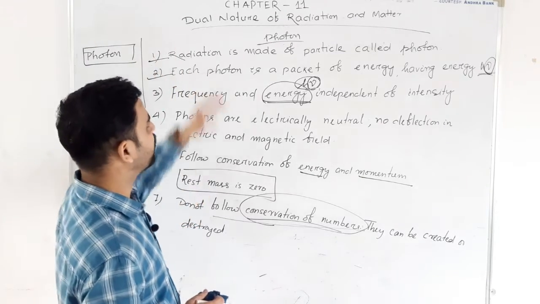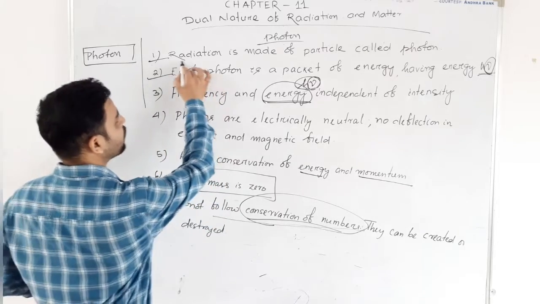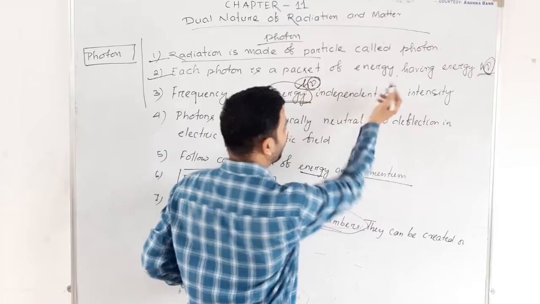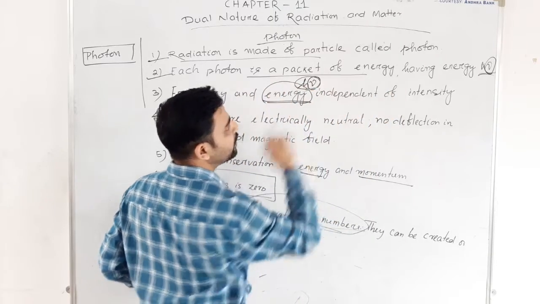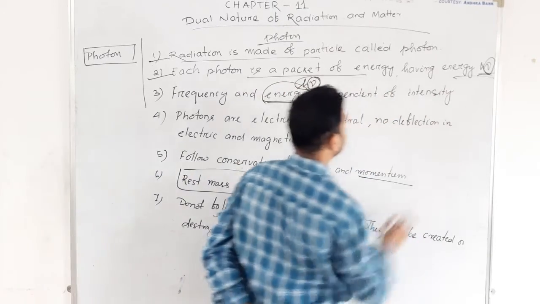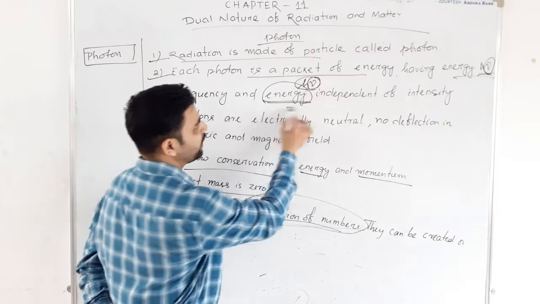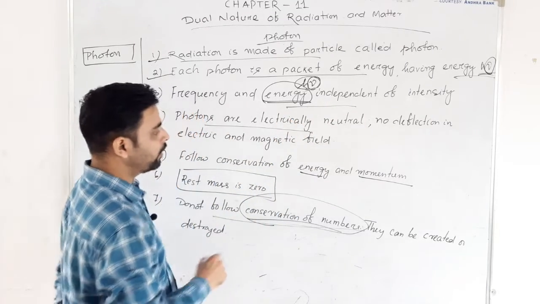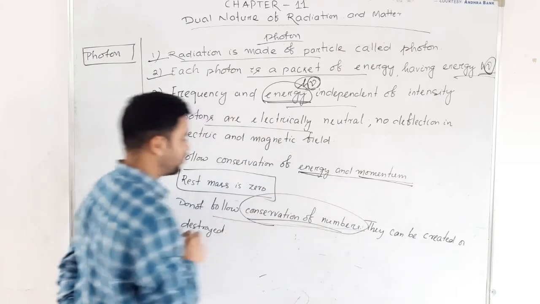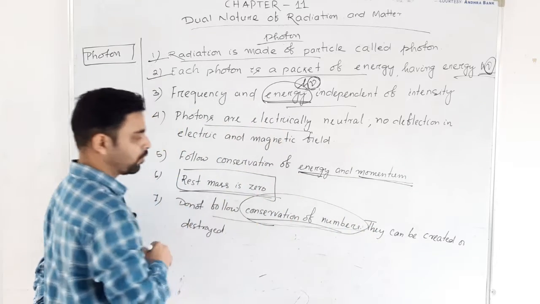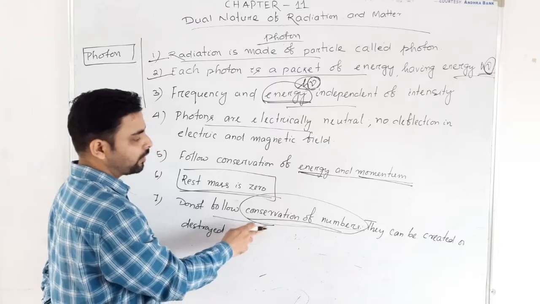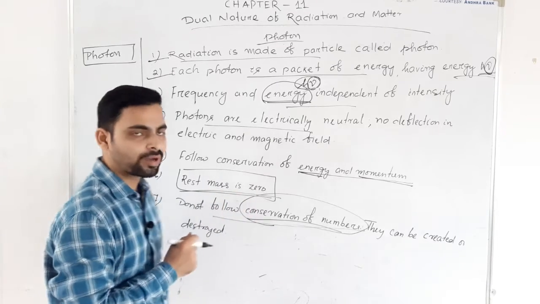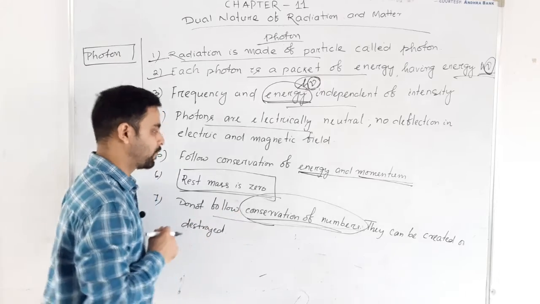First thing, let's again say radiation is made of particles called photons. And what is a photon? A photon is a packet of energy having energy h nu. Energy is independent of intensity. It is electrically neutral, and energy and momentum are conserved. Rest mass is 0, and the last thing is that there is no conservation of number. Number of photons is not conserved.